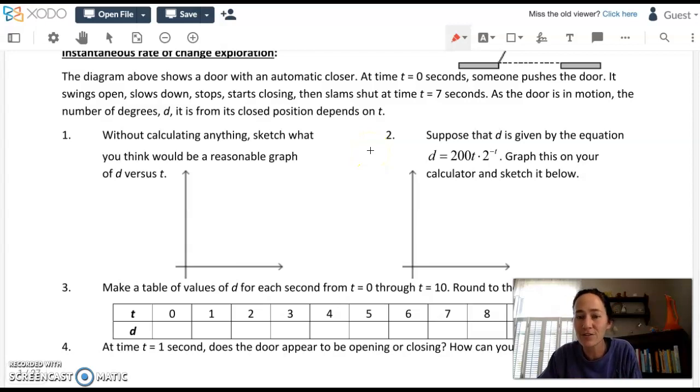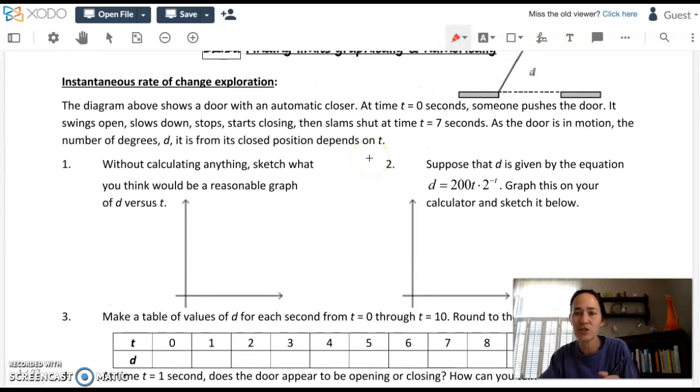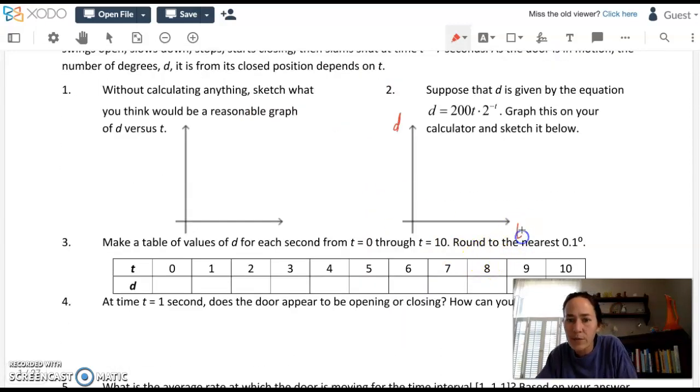One of the main kinds of problems that calculus is centered around is dubbed the tangent line problem. And here's a little explanation of it. Maybe you have some real life situation where you can't model it with a linear function. You've got this door that you push open really quickly and then it slowly comes to a close. And you're going to graph the amount of degrees that door is open versus the amount of time it takes to get to those degrees. And you have this little model here with this equation. If you type this into the calculator, I'm going to give you a rough sketch. The door starts closed, it opens wide, and then it slowly comes to a shut. You get a picture that looks like that.